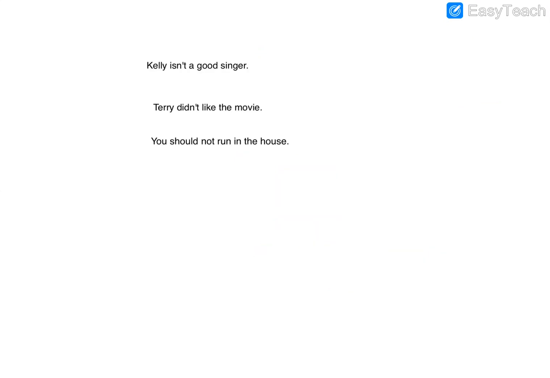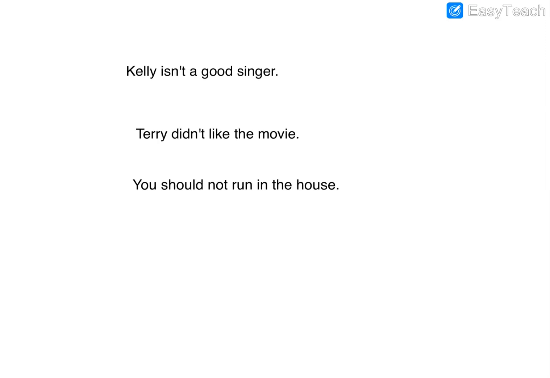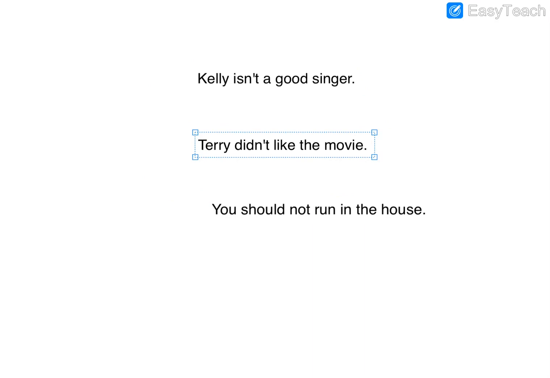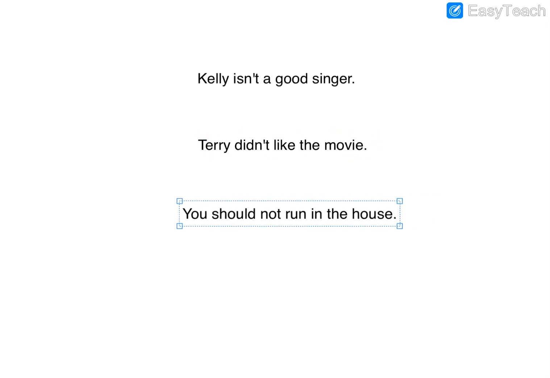All right. Our next activity or sentences that we are going to be going over is our negative words. Now remember, our negative words are words that have not, that have a contraction using not, or have the word never before a verb. So let's look at our first sentence. Kelly is not or isn't a good singer. Our contraction isn't is what we see using the negative word isn't, which also means is not.